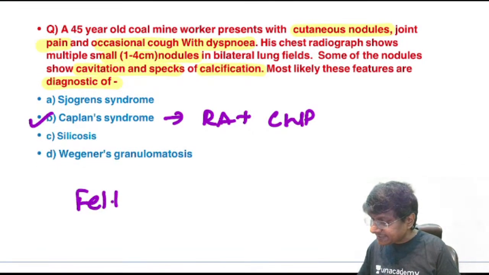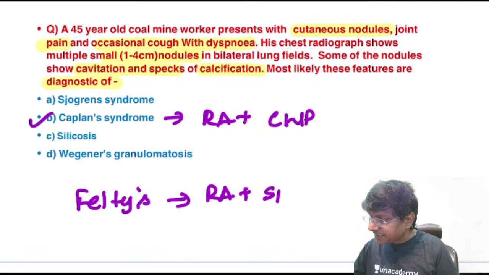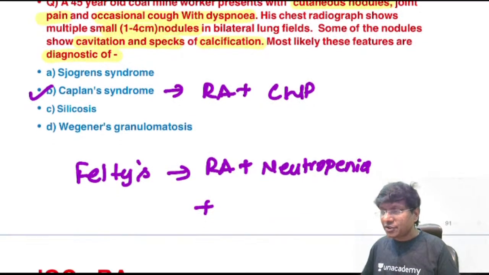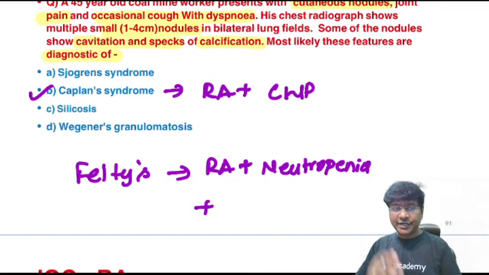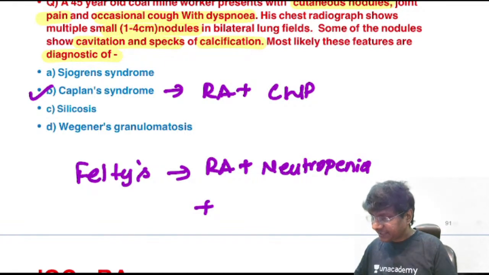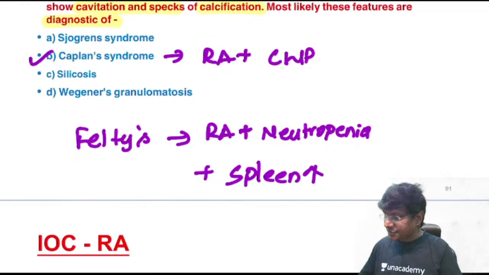Then you should also know the Felty syndrome. So what is this Felty syndrome? You will have rheumatoid arthritis, there will also be neutropenia. Right, neutropenia. Now who will tell me what is the third component of the Felty syndrome? Any one of you? Yes. So, rheumatoid arthritis, neutropenia, and splenomegaly. Okay, so that will be the Felty syndrome that you will come across in patients with rheumatoid arthritis.